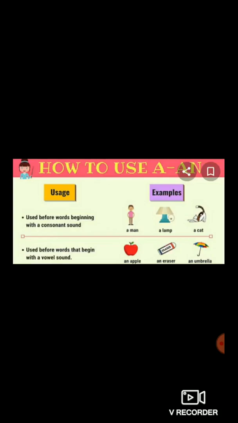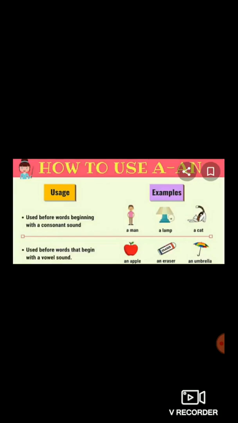So before a consonant sound we use a. Second, an is used before words that begin with a vowel sound. So a is used before words beginning with a consonant sound, whereas an is used before words that begin with a vowel sound.